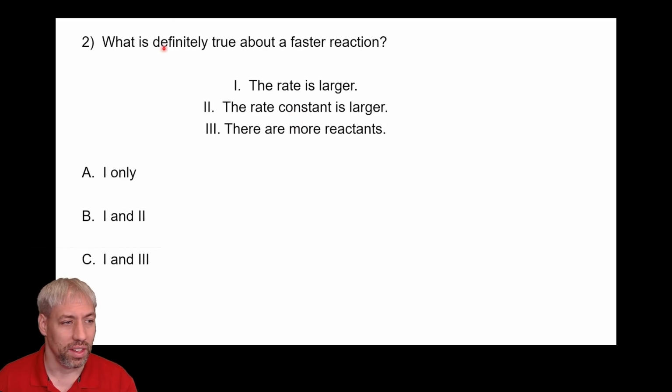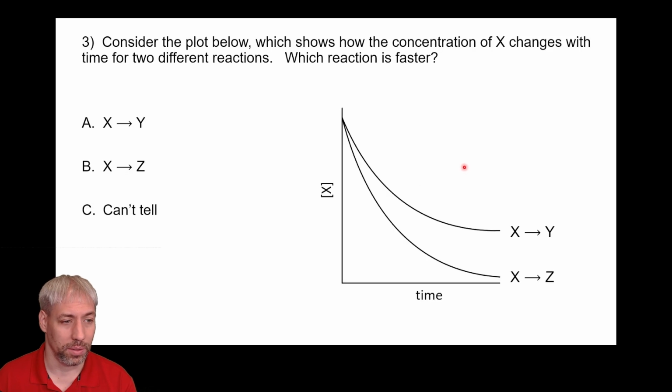And so this line definitely changes the outcome of this. And so long story short, the answer is A. The only thing we can know for sure about a faster reaction is that the rate is larger, but we don't know which one of these two is causing that rate to be larger. All right, pause on this one.